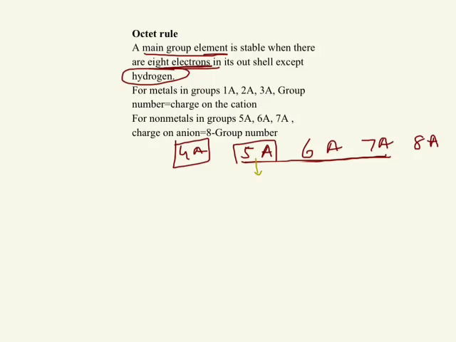It needs 3 more electrons. So all the elements in group 5A gain 3 electrons. Now when they gain 3 electrons, the charge becomes -3. Why negative? Because now these elements have more electrons than protons. Similarly, group 6A has a -2 charge, group 7A has a -1 charge.